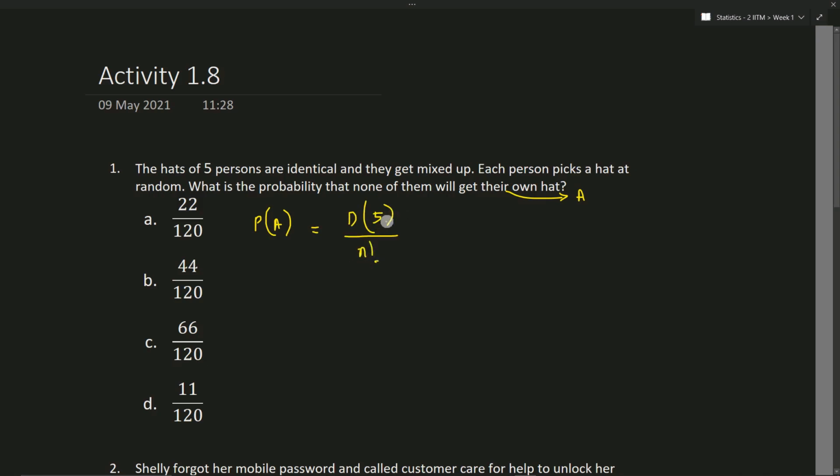So this is the favorable number of ways in which we can have the given event, and this is the total number of ways that we can arrange 5 different things.